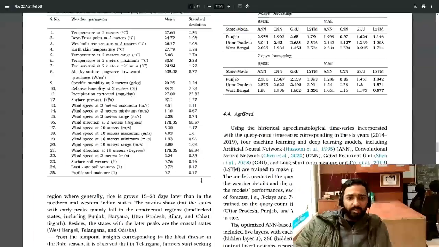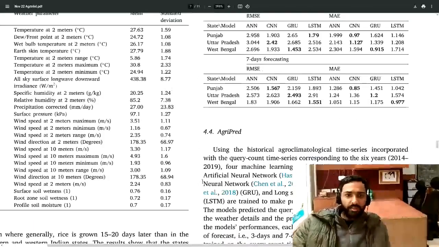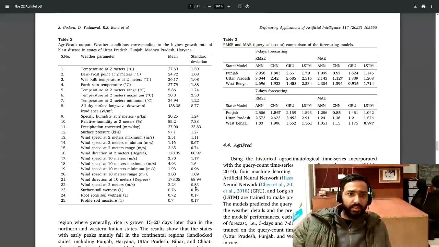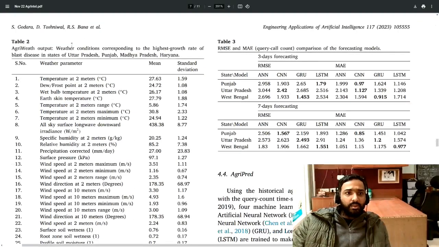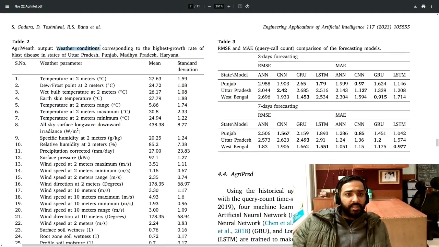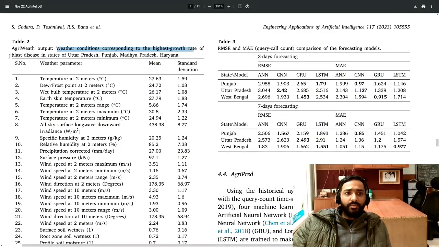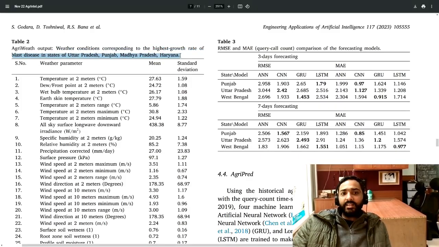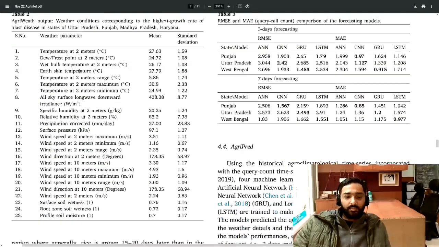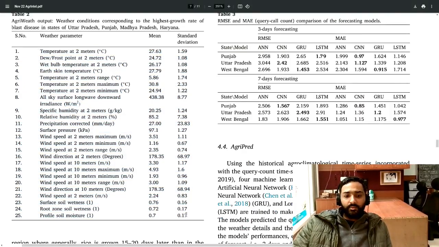Another interesting insight that you can extract is, as you can see, this table number 2. This table number 2 shows the weather parameters, the weather conditions corresponding to the highest growth rate or the outbreak of the blast disease in the states of UP, Punjab, MP and Haryana. So these are the weather parameters which we can extract.